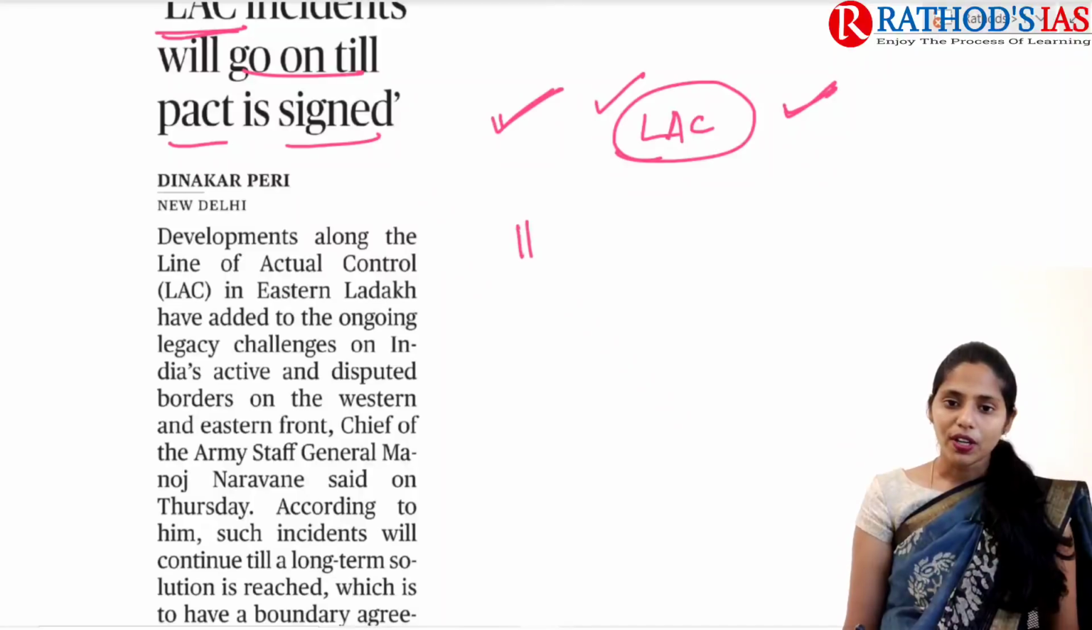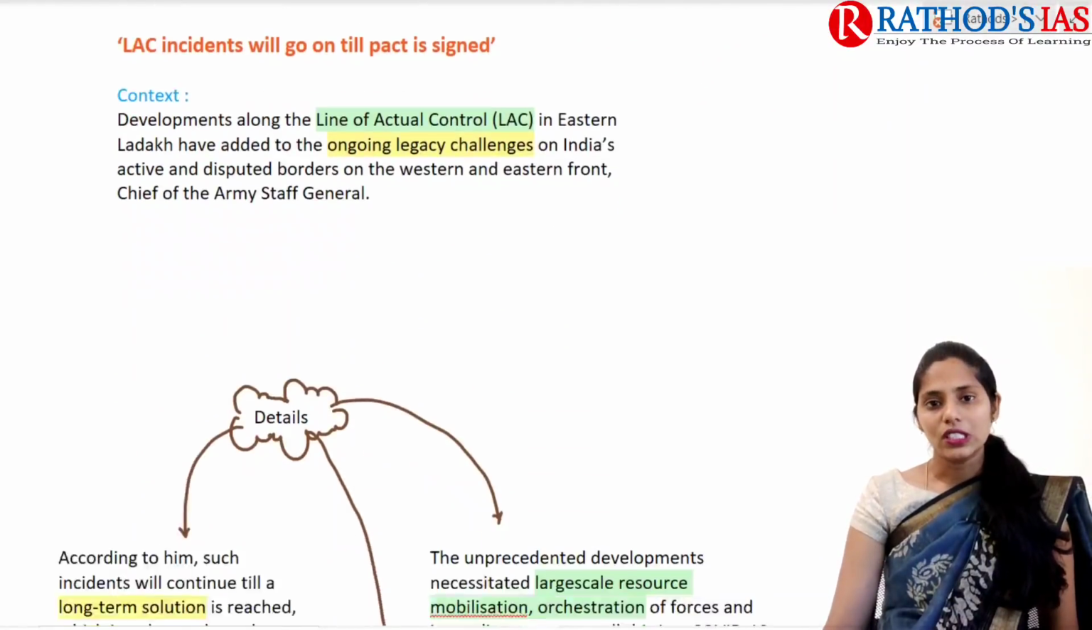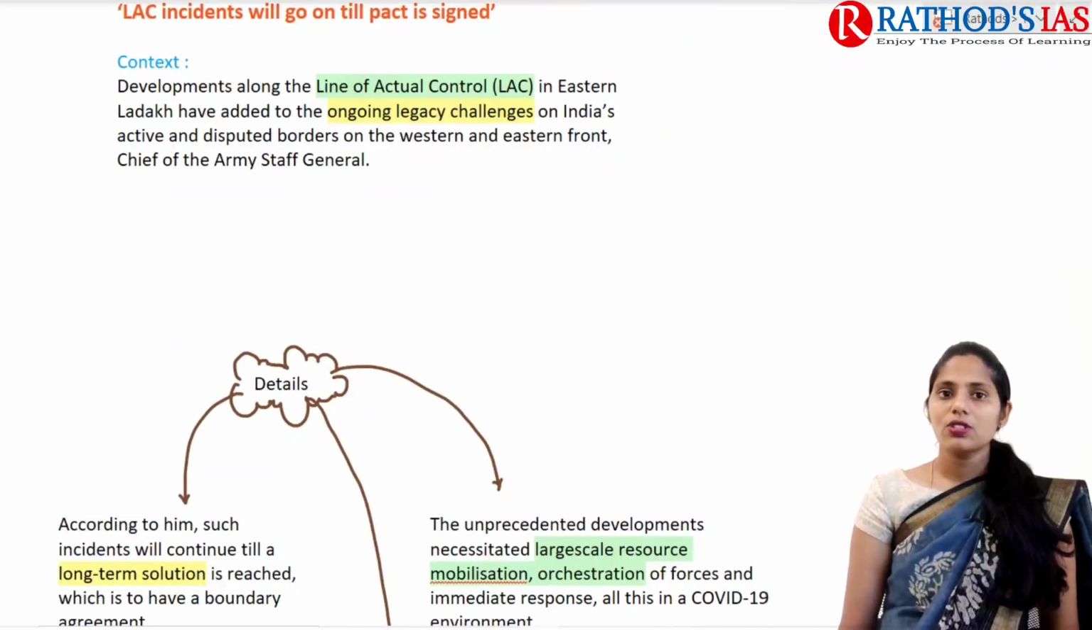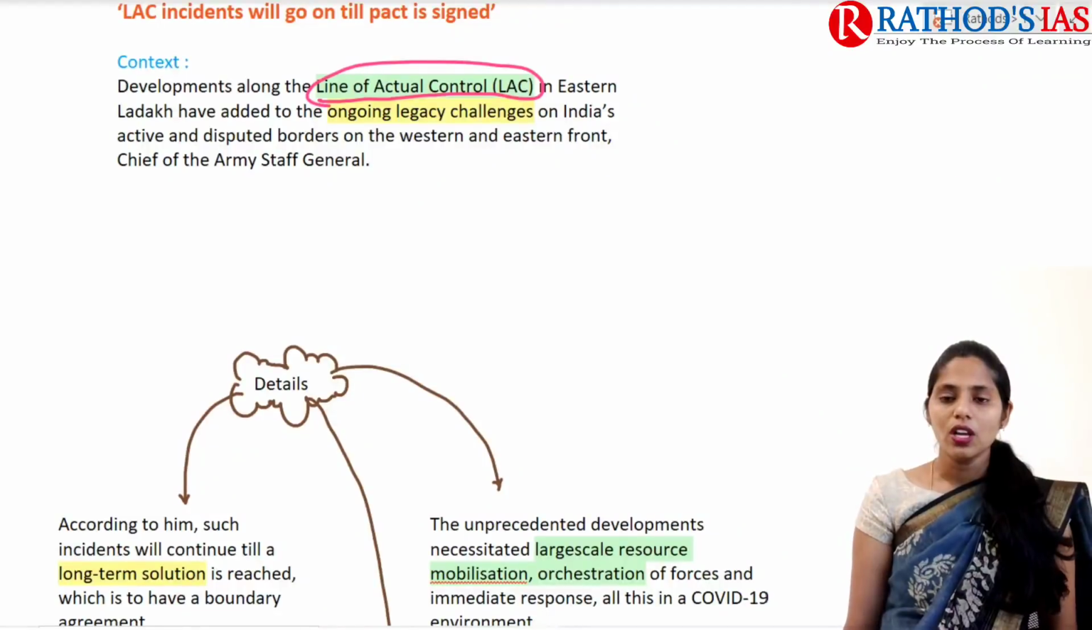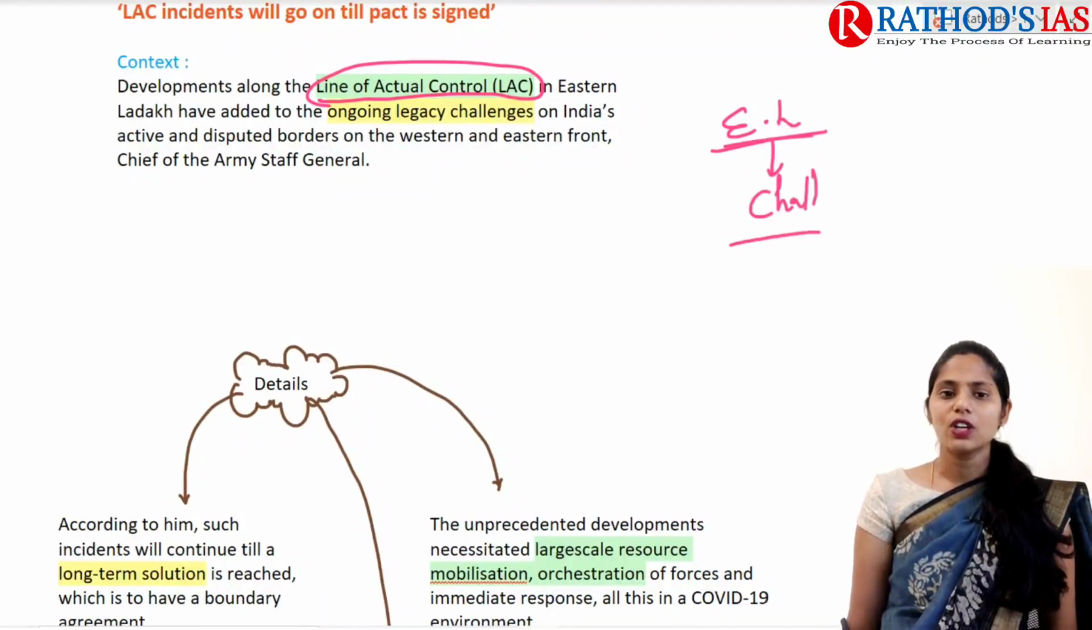So this will be important from international relations, which mainly comes under our GS paper 2. So now let us try to see the context first. If you see the context, it mainly says that the developments across the Line of Actual Control, which is located in our eastern Ladakh, are adding some important challenges for the Government of India regarding the disputed boundaries, for example Western and Eastern Front.